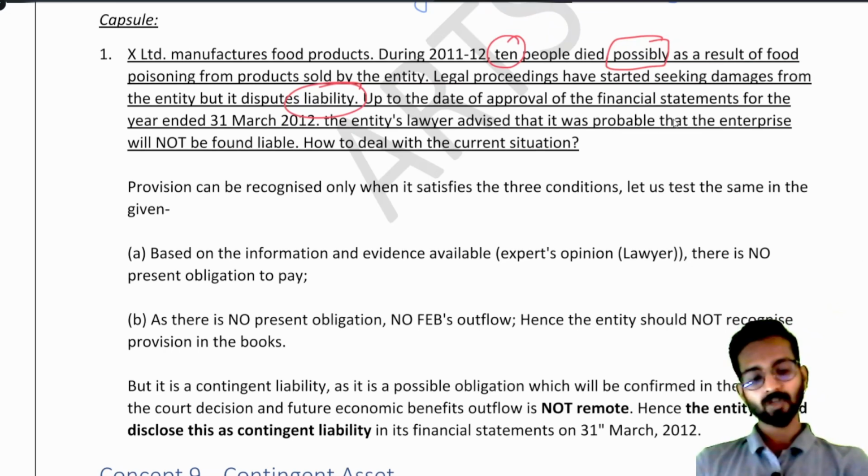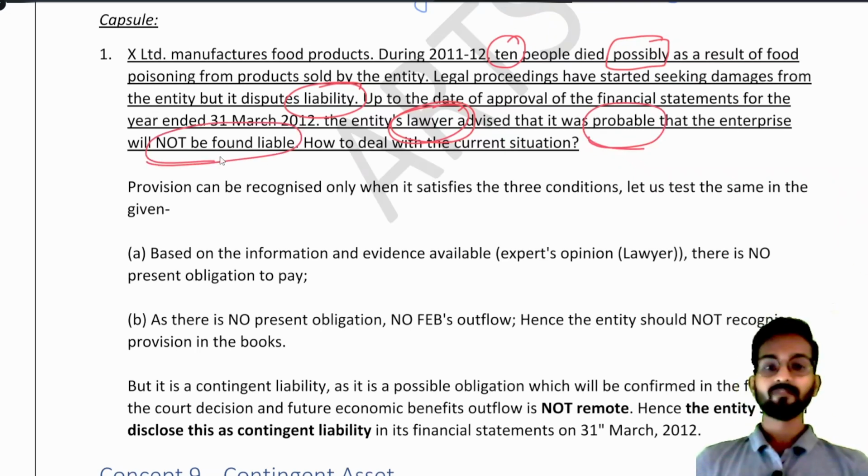Up to the date of approval of the financial statements for the year ended 31st March 12, the entity's lawyer advised that it was probable that the enterprise will not be found liable. It means they are thinking that we will not be found liable. We are probable. It means they are saying they are sure more than 50% that we do not have to make any payment. Okay, it means they are thinking their chances of winning are more than 50%. Now you tell me, chances of winning are more than 50%, or I can say chances of losing are less than 50%. Simple.